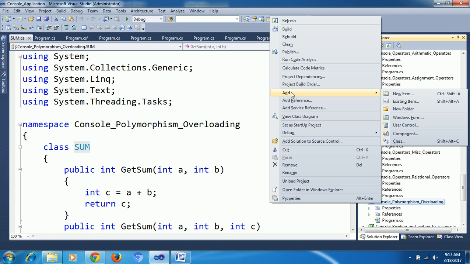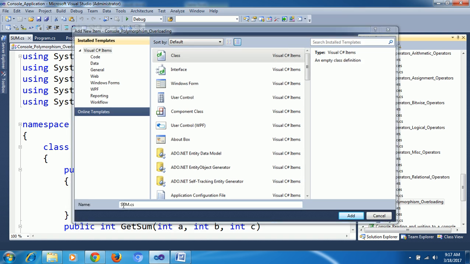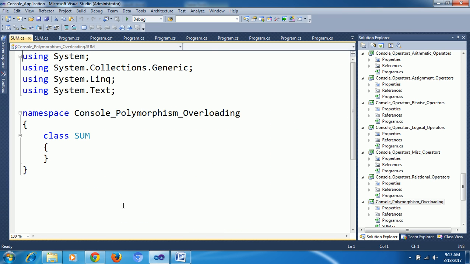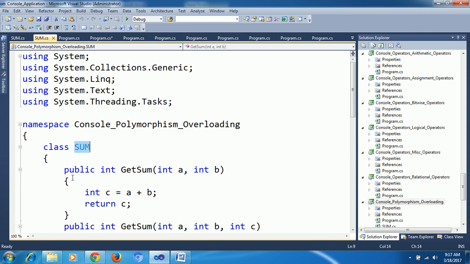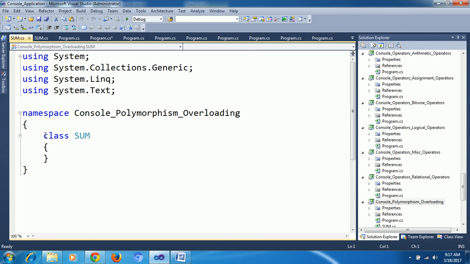Just like this we can add extra classes, any number of extra classes. We can add a new item, it will open a pop-up, choose class, and you can give any name you want. You can create extra classes separately. Now I'm replacing, just see.